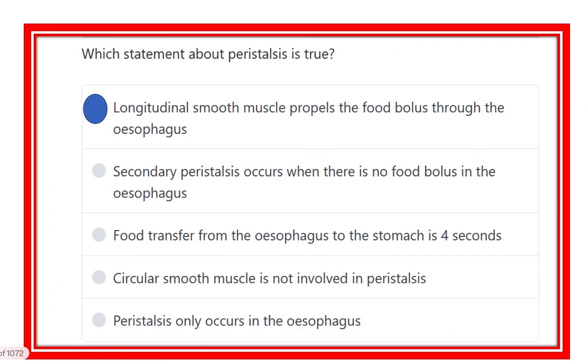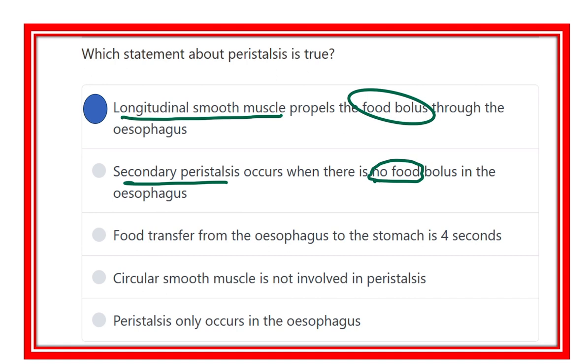So what is true? The longitudinal smooth muscle propels the food bolus through the esophagus. It is true. But the other option, secondary peristalsis occurs when there is no food: if there is no food, then what requires contraction? Food transfer from esophagus to stomach is 4 seconds. It is also not true, because it is 9 seconds.